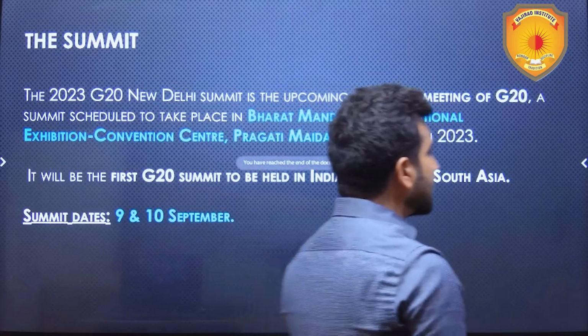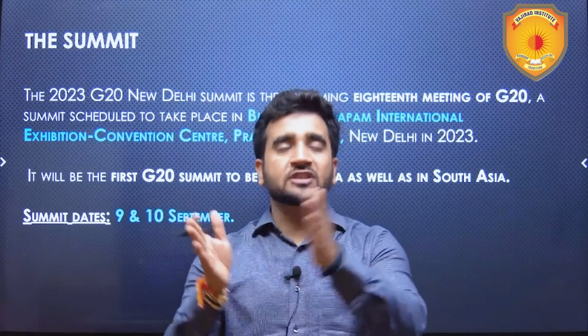So these are some of the basic details about G20 which we discussed: how G20 was formed, how it was expanded, why it was expanded in 2008, what G7, G8, G20 are, what the priority areas for India are, what challenges India faces, and what India wants to deliver. Will India be able to deliver? Keep tuned with us, we'll definitely let you know. All our coverage will be relevant from the exam point of view: UPSC prelims, mains, and it is going to help you in the interview also.